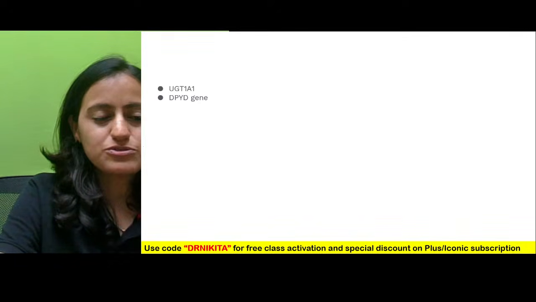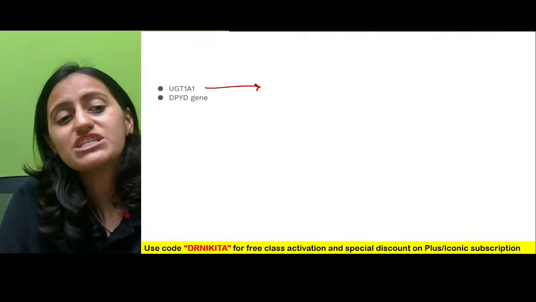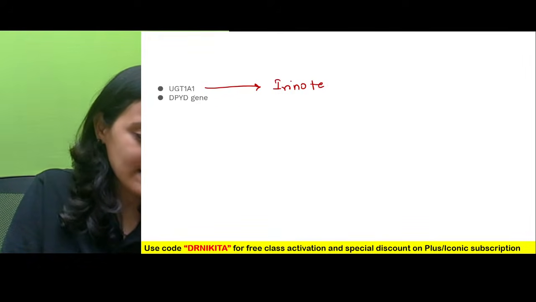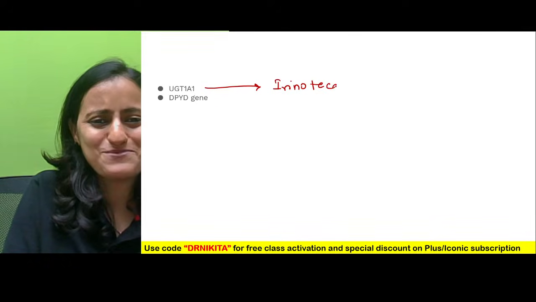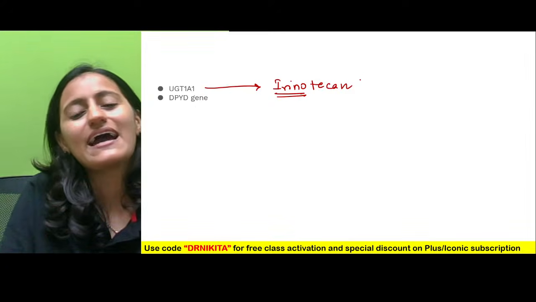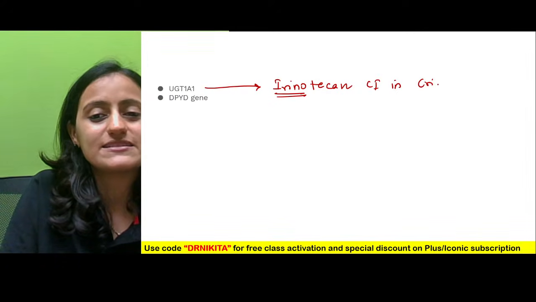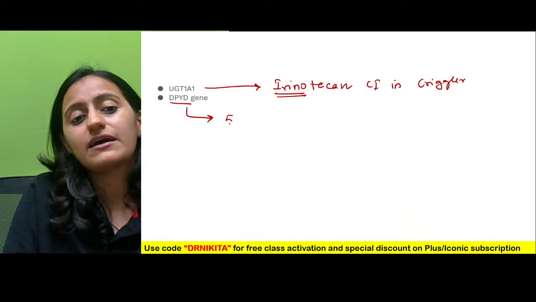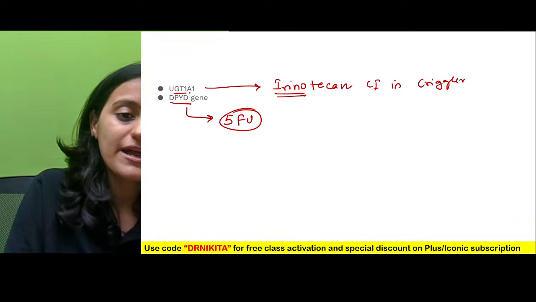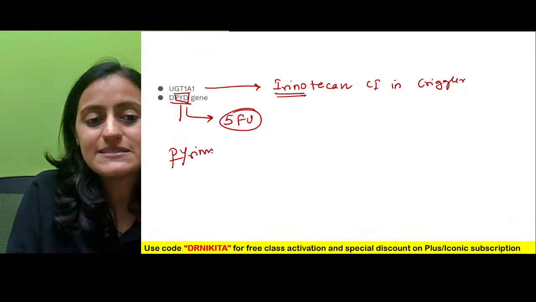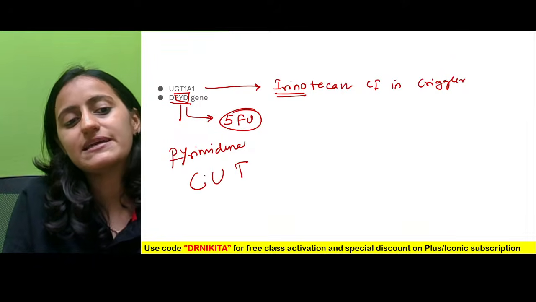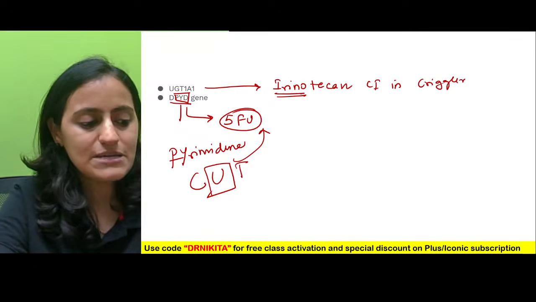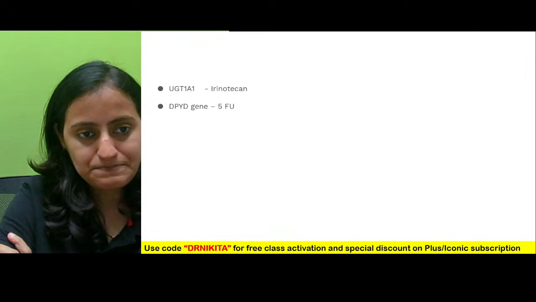Now going to the next one. I already mentioned this: the UGT1A1 test has to be done before giving which drug? It is irinotecan. Thank you for those kind words. That is why it is contraindicated in Crigler-Najjar syndrome. The DPYD gene has to be tested for 5-fluorouracil. You can remember this: PYD, PY is pyrimidine. Which drug is the pyrimidine U drug? 5-fluorouracil. For that we need to test the DPYD gene. Very, very important again.